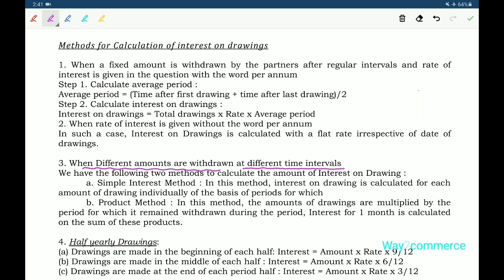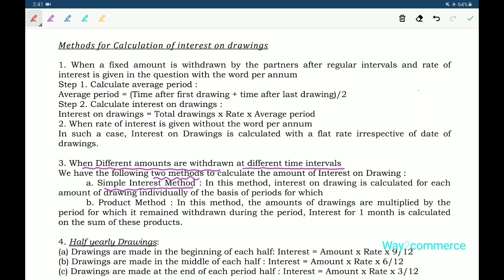For example, 1000 rupees one time, 2000 rupees one time, 3000 rupees one time, like that, any amount. So different amounts are withdrawn at different time intervals. Now we have two methods. The first one is the simple interest method.